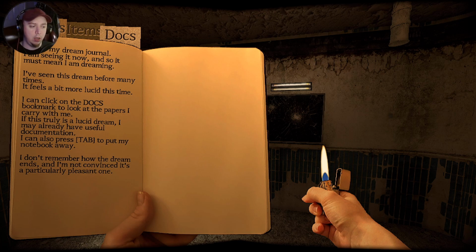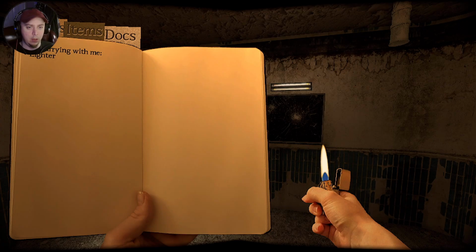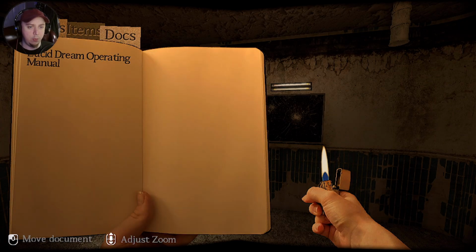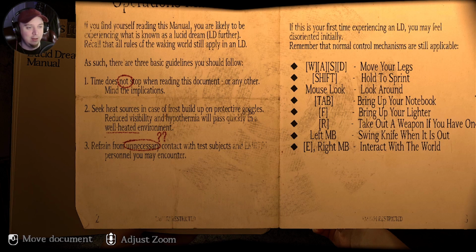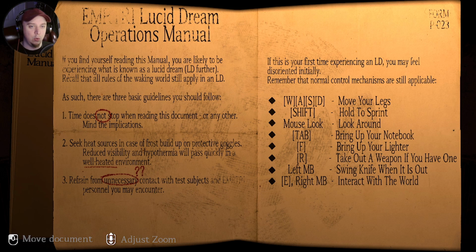Really cool stuff here. Okay. I'm carrying with me a lighter, and a Lucid Dream Operating Manual. Oh my goodness. Okay, we can zoom in a little bit. So this is our Lucid Dream Operational Manual.